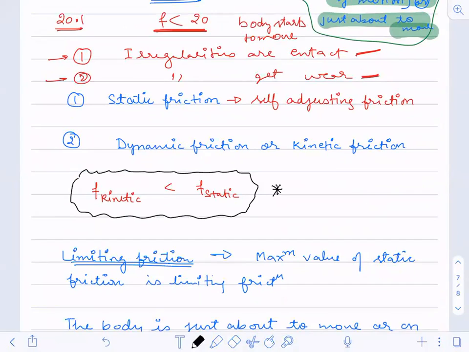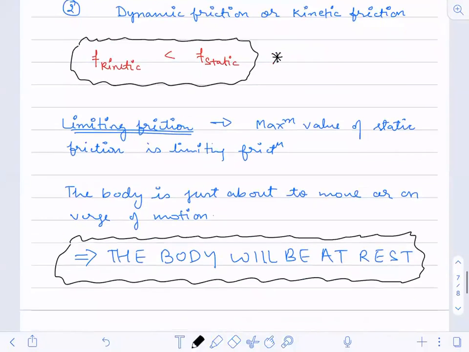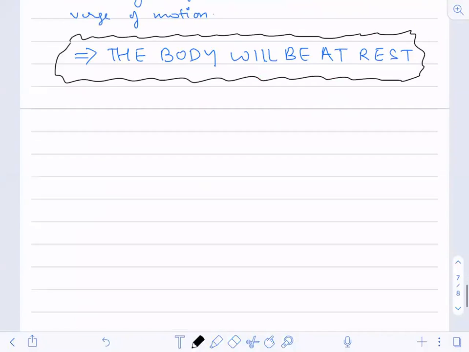Sliding and rolling friction are part of kinetic friction only, dear. Kinetic friction is the main part, and rolling and sliding are its sub parts. Like limiting friction is a case under static friction, in the same way sliding and rolling friction are part of kinetic friction only. They are not separate kinds of friction which we have to study. Within kinetic only these two have to be taught. So let us now see the kinetic friction.